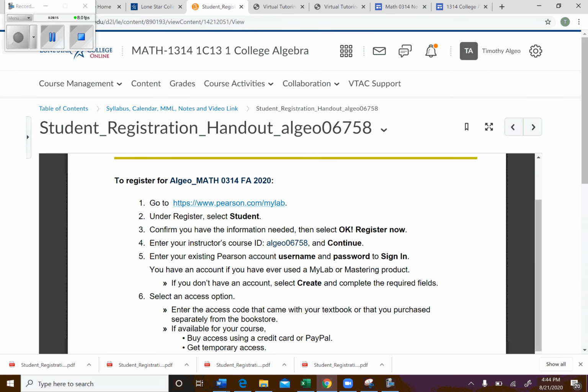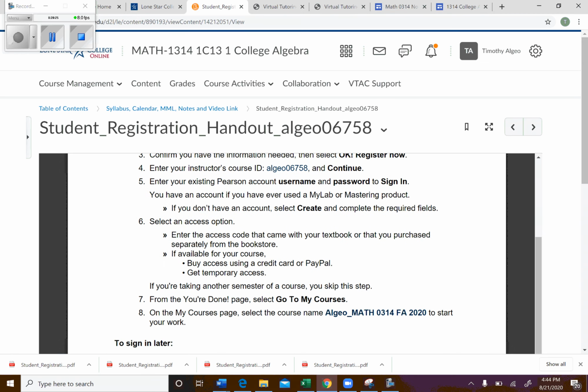You're going to put this in right here. ALGEO06758. And it will walk you through how to set up your account. It's pretty simple. When you put your email, put whatever email you check. You don't have to put your school email. I want you to put whatever email you check on a regular basis, and I'll show you why in a minute.